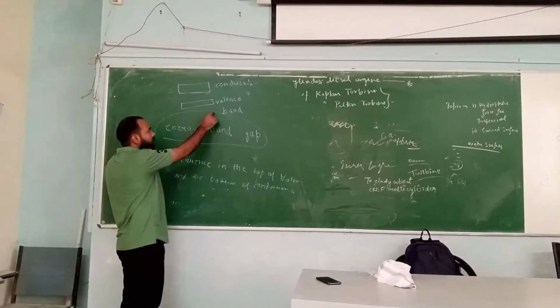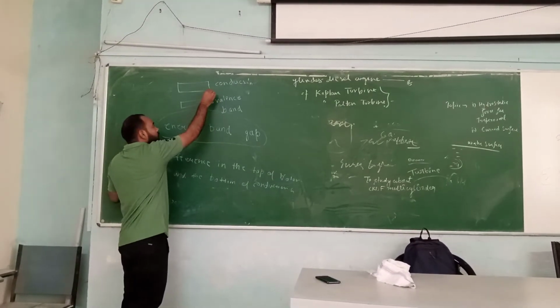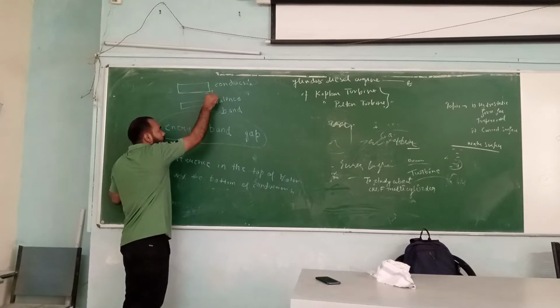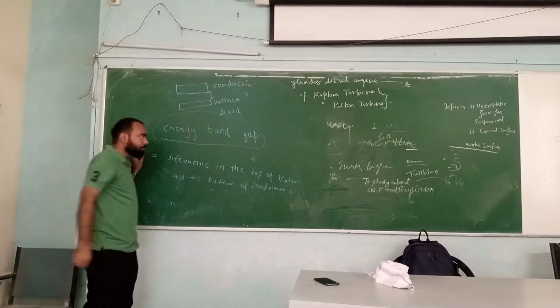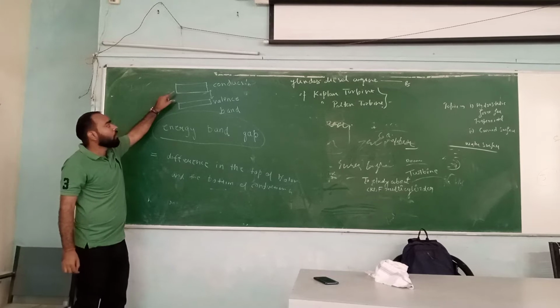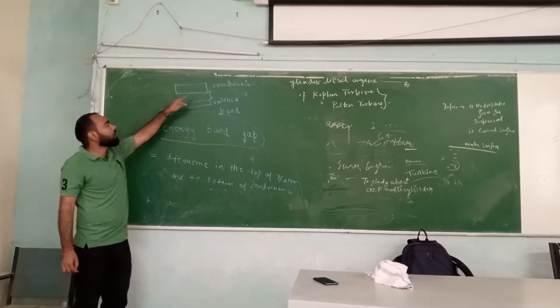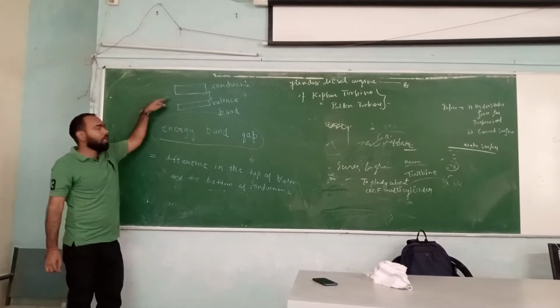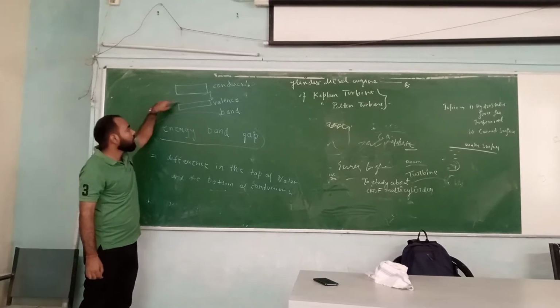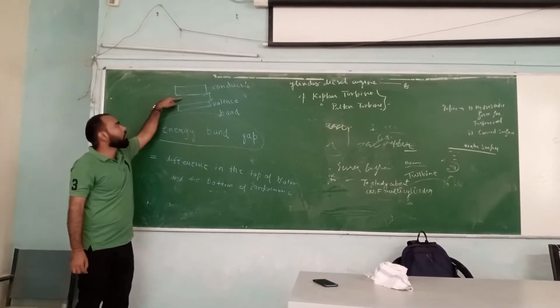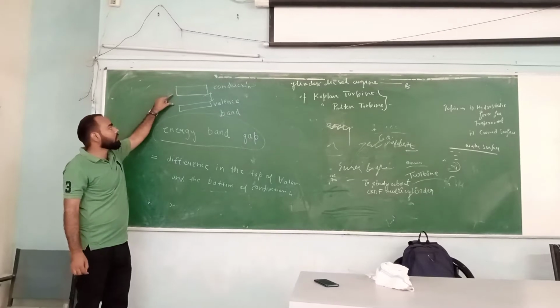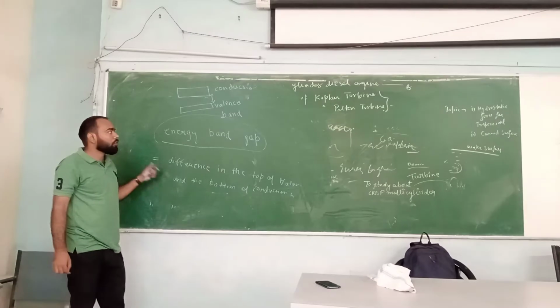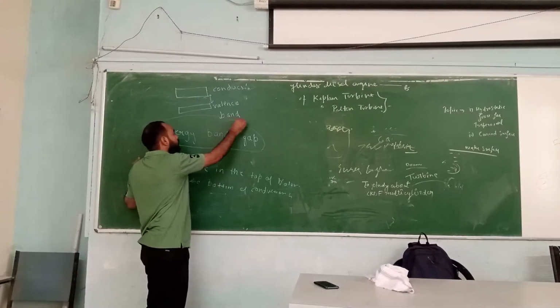So here valence band is here, conduction band is here. So I mean to say this is the energy band gap or the difference in energy level. This energy band gap is the difference in the energy level of the bottom of the conduction band and the top of the valence band. Okay, top of the valence band and the bottom of the conduction band. This difference in energy level will definitely make you understand what is a semiconductor and what is a conductor.